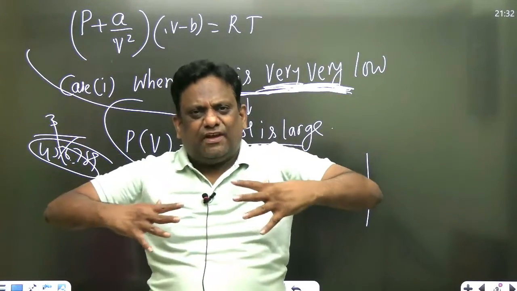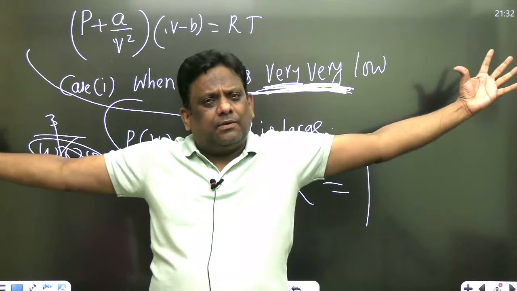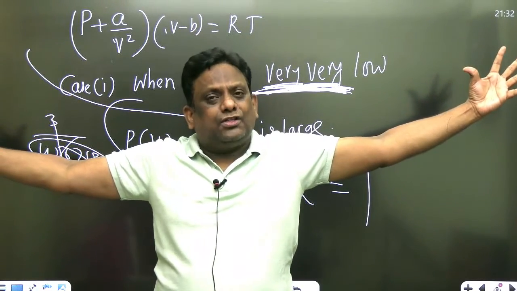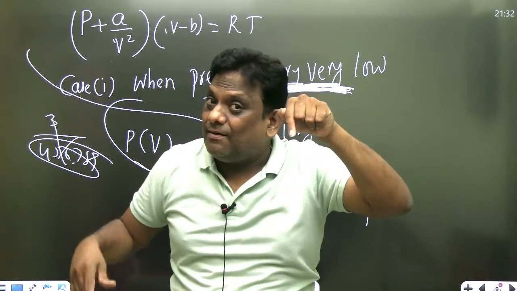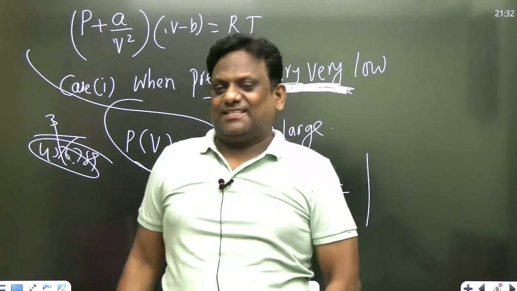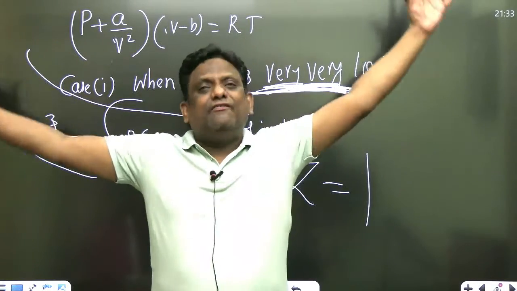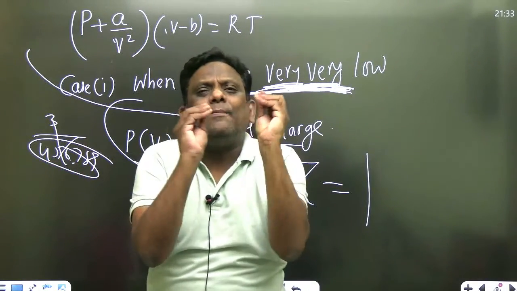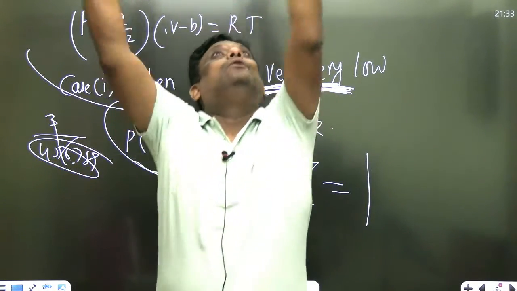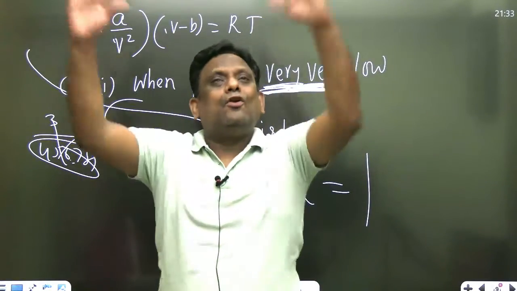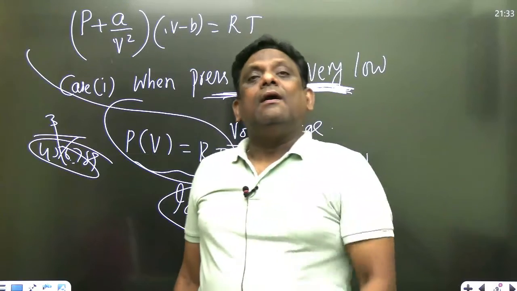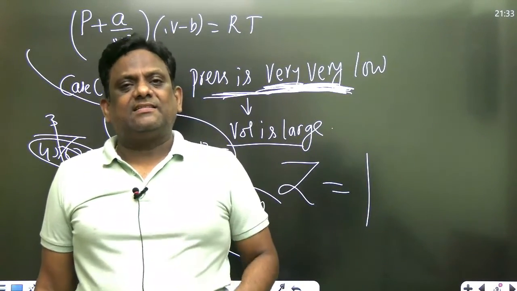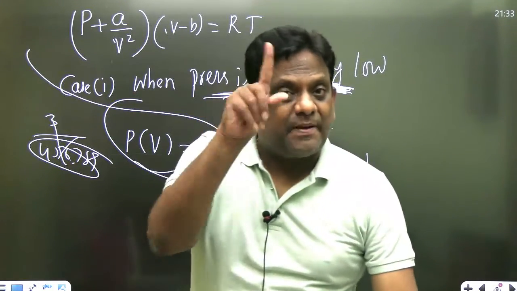So when pressure is very low, the volume occupied by these gases is so large and the molecules are so far apart, and thereby the force of attraction is negligible, which is tallying with kinetic theory of gases. Next, when the volume is very large, the volume occupied by gas molecules is negligible compared to the volume of the container. So therefore, both are tallying with kinetic theory of gases. That's why a gas behaves as an ideal gas under low pressure irrespective of temperature.